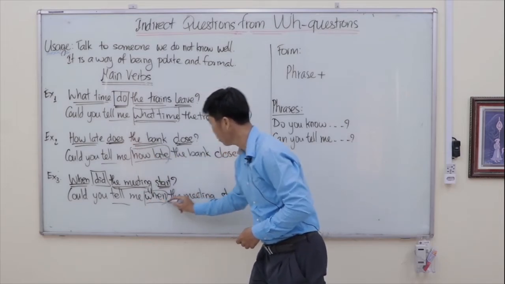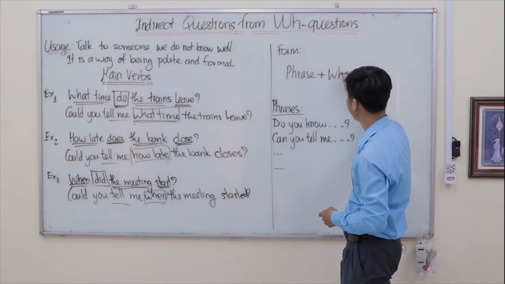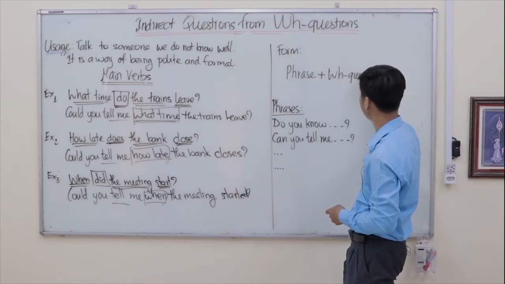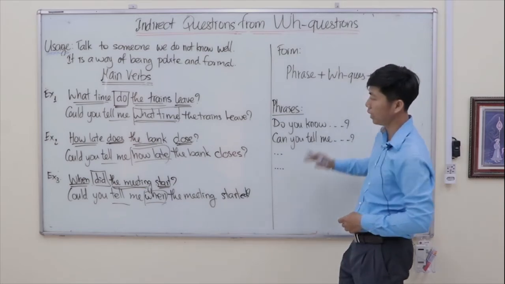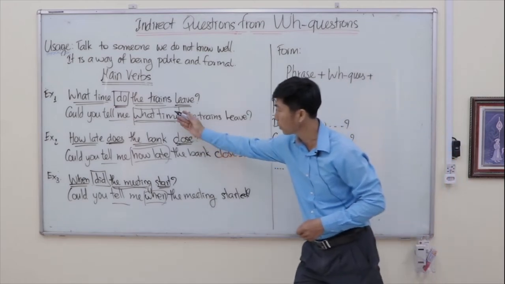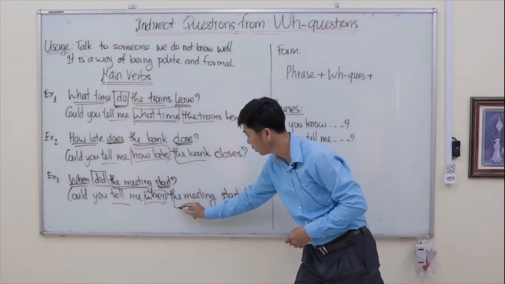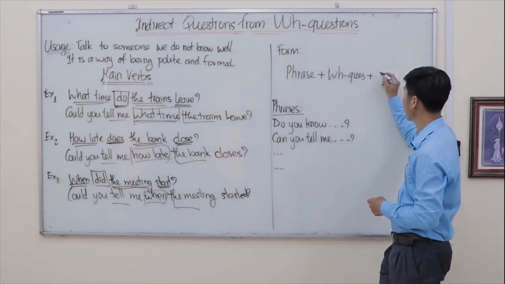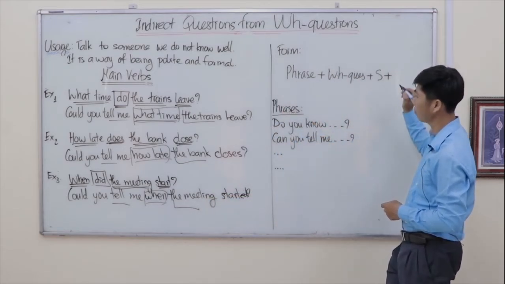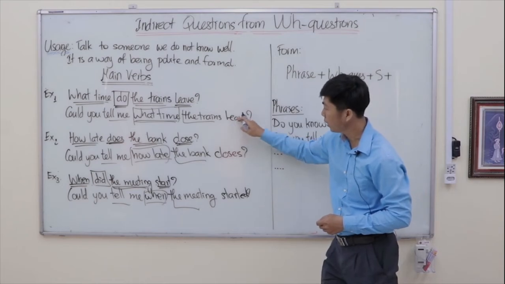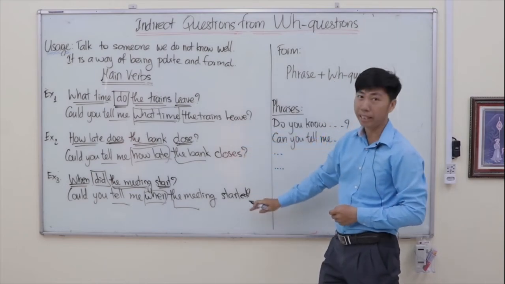Then after the WH question, we have to put the subject of the sentence. And then at the end is the main verb.